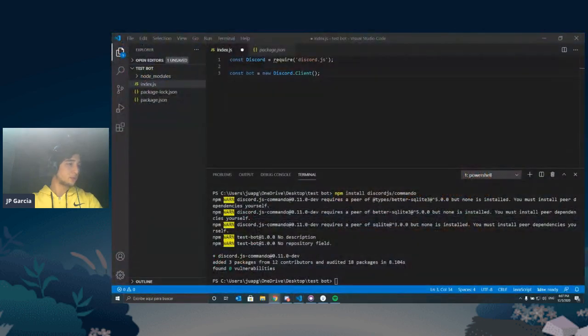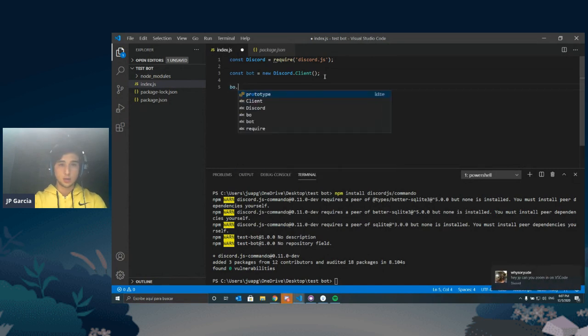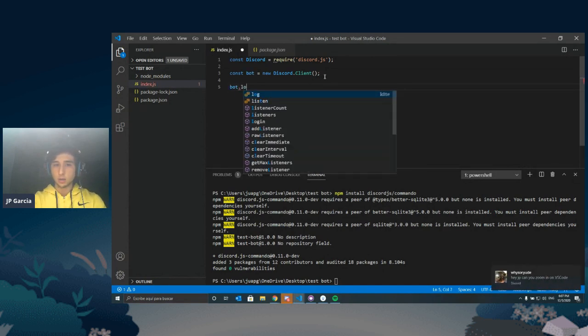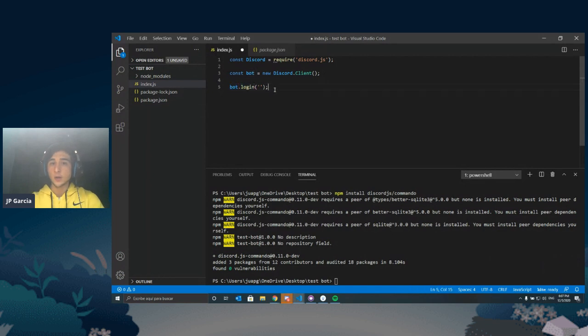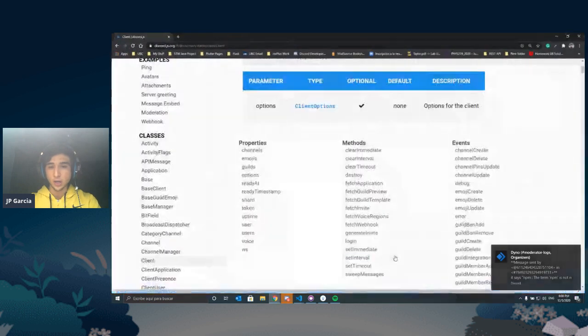All right. So now we have to log in, right? Because like any other Discord user, it needs to log in to Discord. How we do that is we're going to say bot.login, and we're going to add a string. I'll tell you what string we're going to add there in a second, okay? Bot.login. How did I know that bot.login is what I have to use to log in my user? Of course, the login gives you the entire hint, but again, it was through the documentation, right?